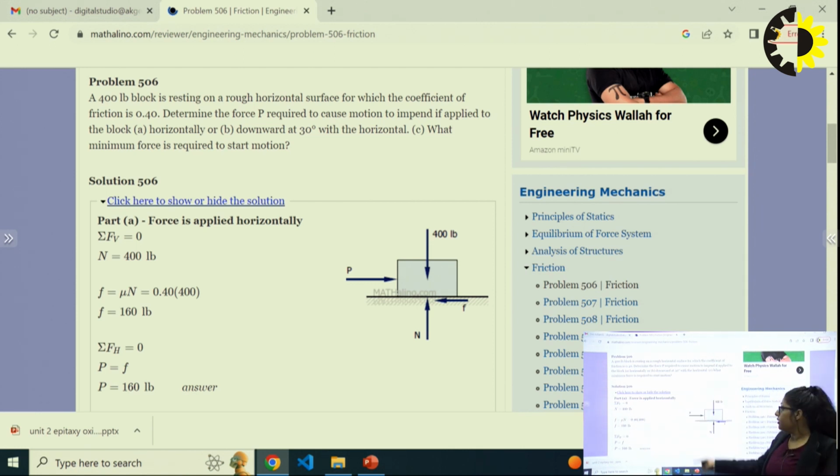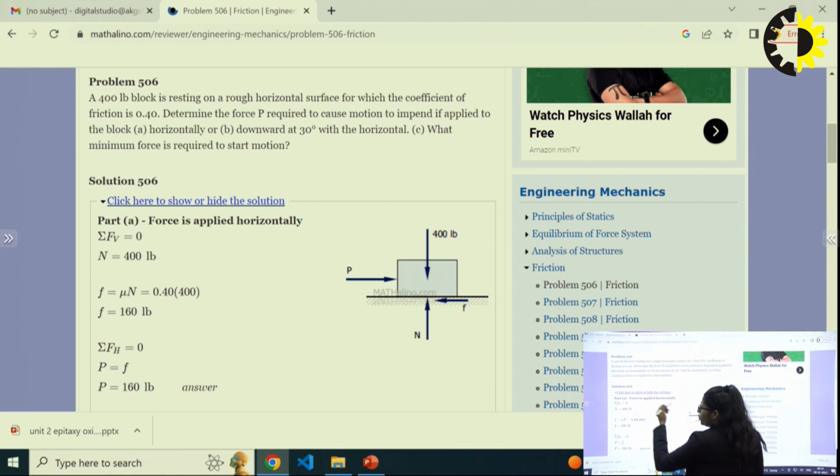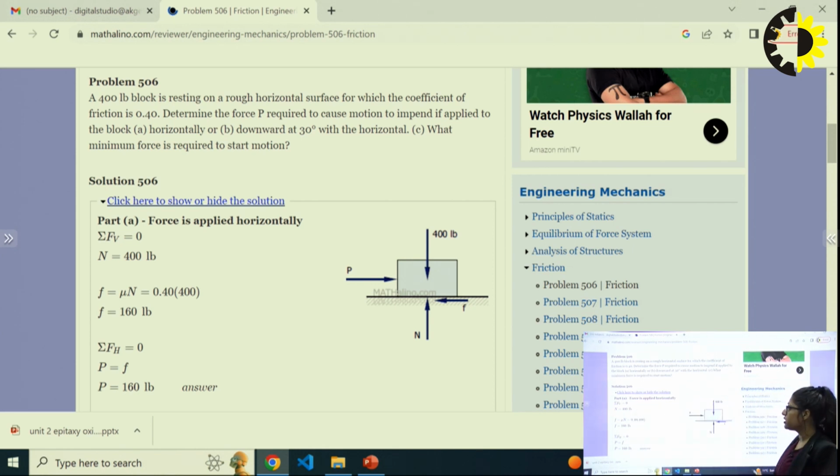These are the equilibrium equations. The third equilibrium equation is the moment equation, summation of moments equal to 0, which is not required here. So we use sigma Fv and sigma Fh.